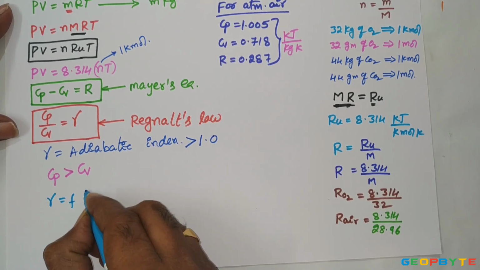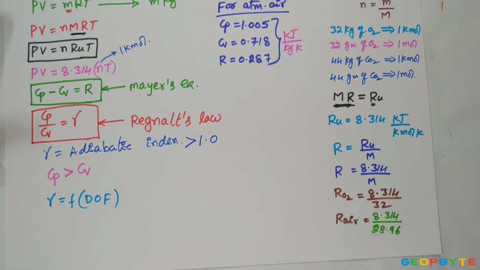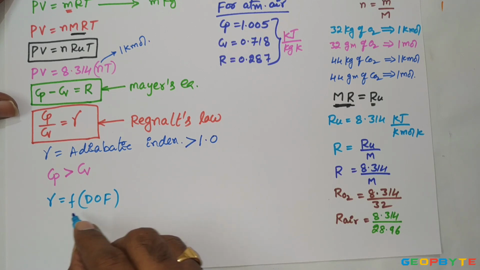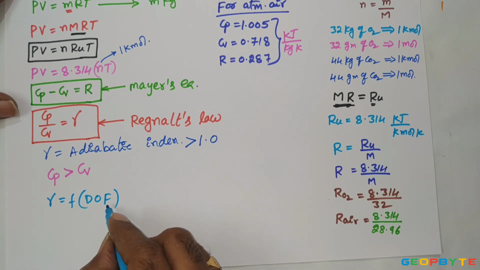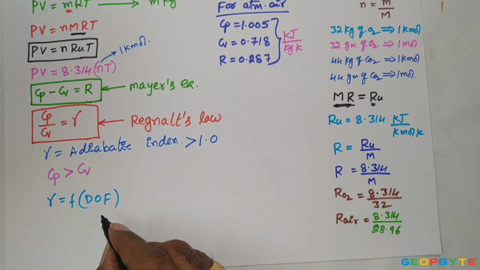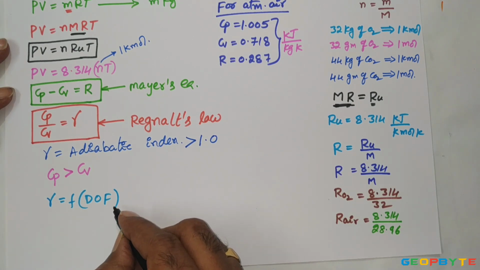And remember, the adiabatic index gamma is a function of degree of freedom. It means the adiabatic index depends on the degree of freedom. So the important information is that the degree of freedom is maintained not only by solid members but also by the gas particles.